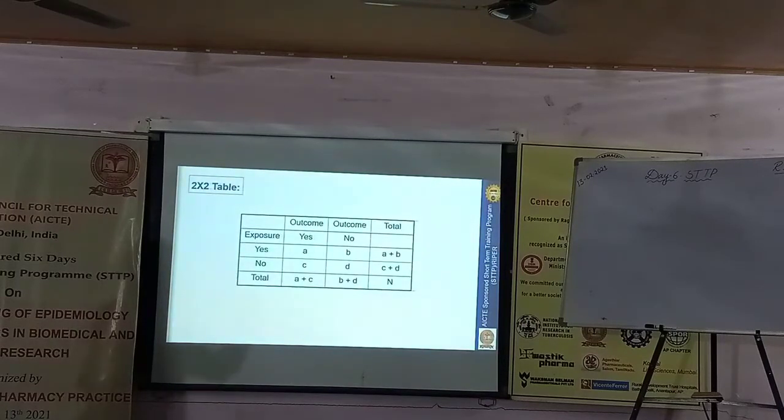Before that, I hope you know what is meant by a 2 into 2 contingency table. We need to plot whatever data we get after conducting any study design in a 2 into 2 contingency table, and then we are going to estimate each and every effect measure.